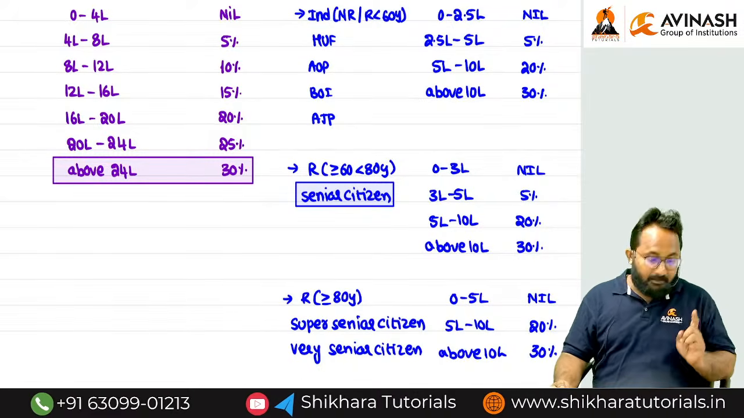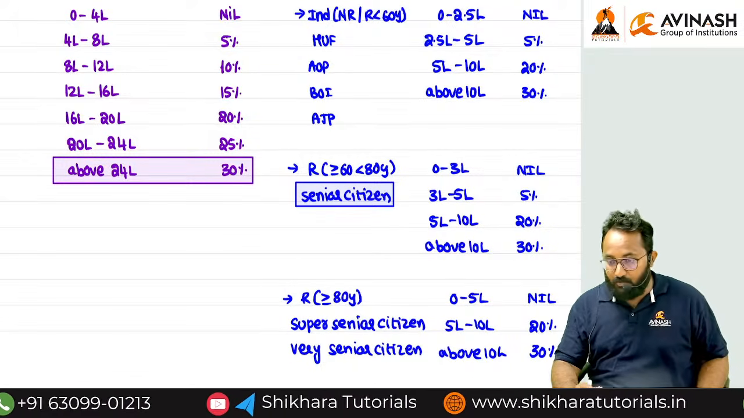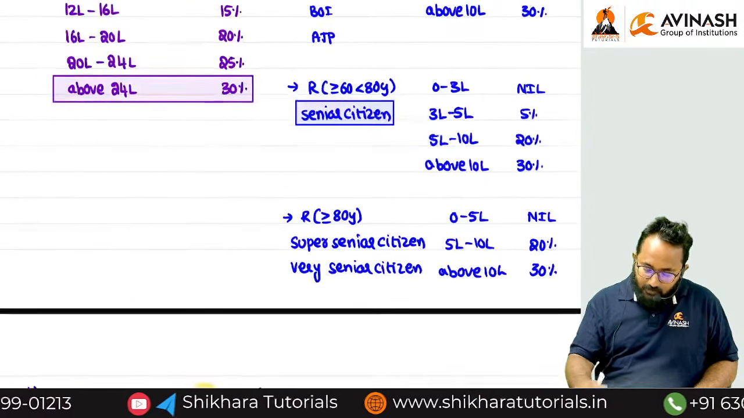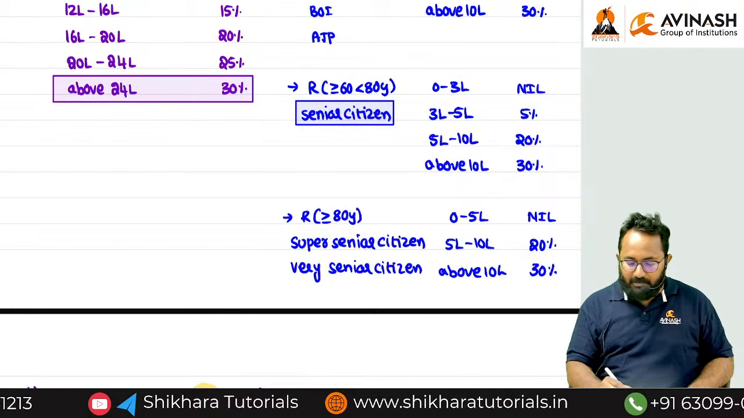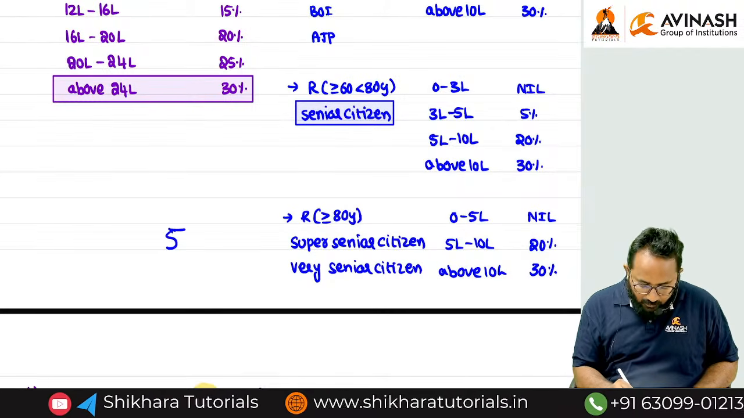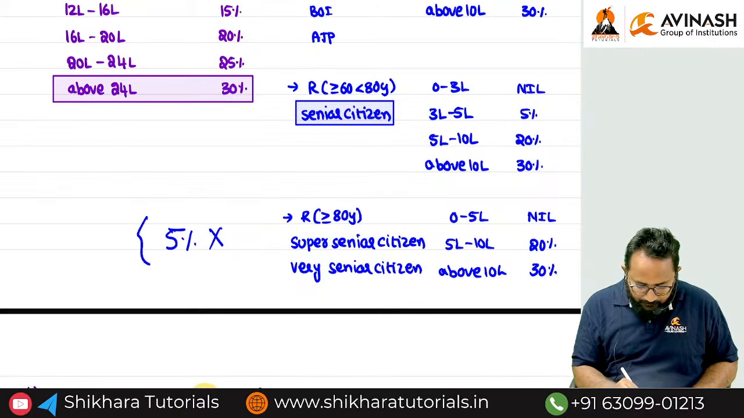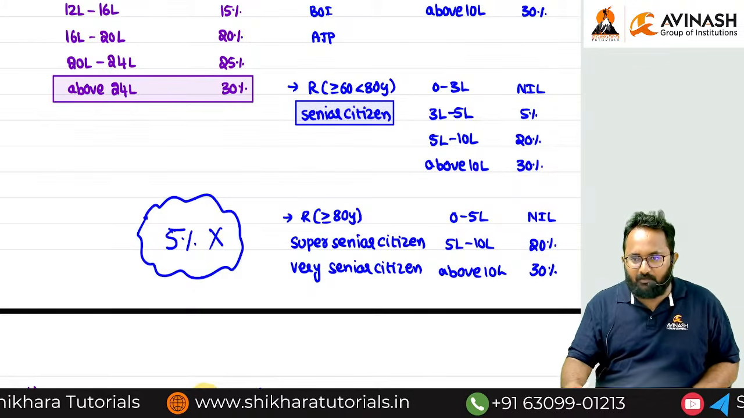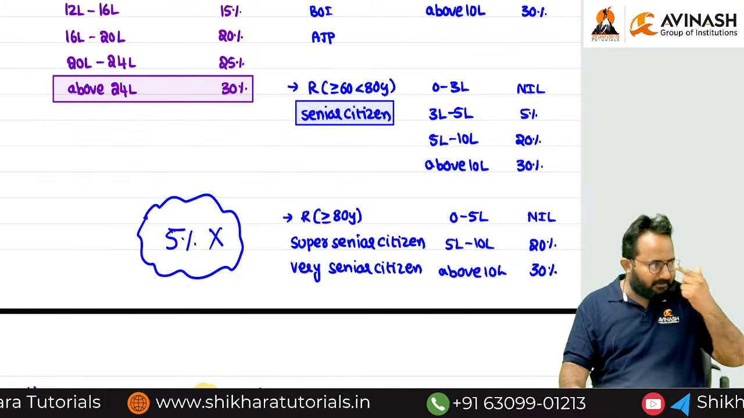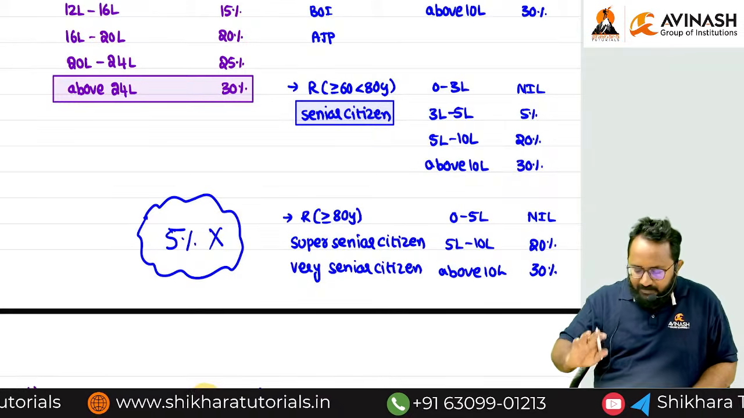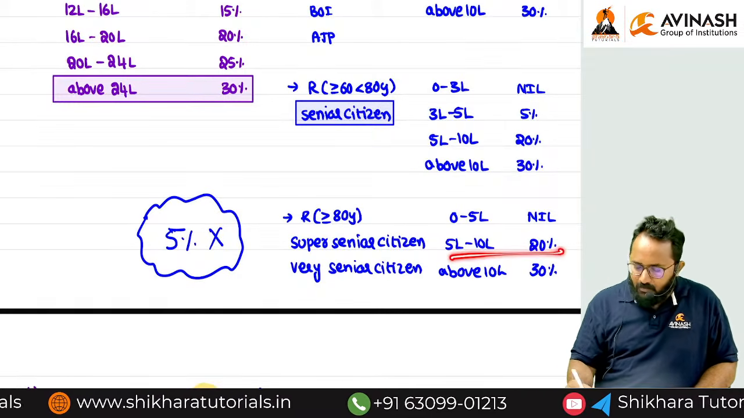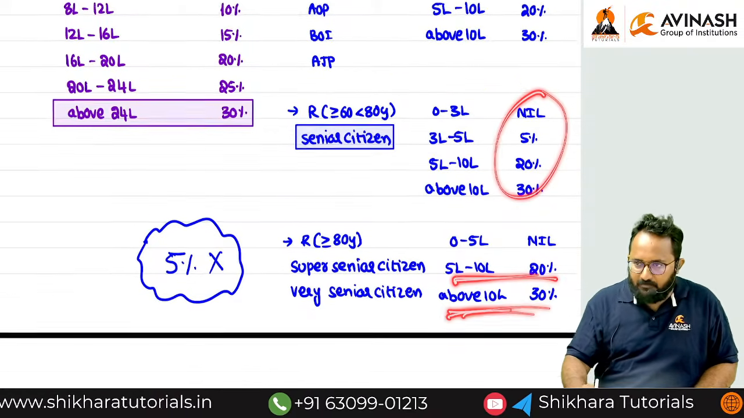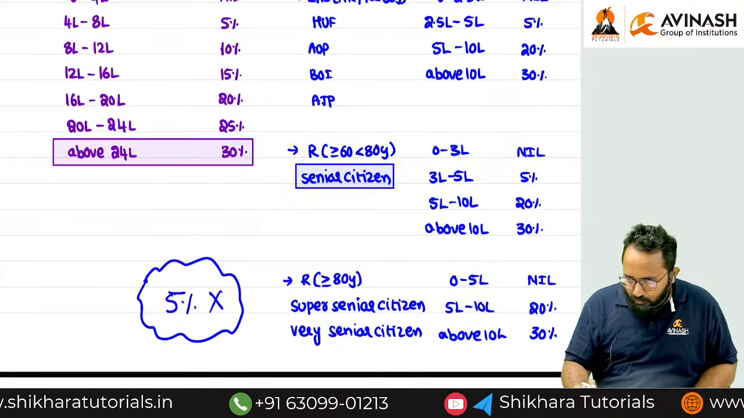Please remember, if the assessee is following the optional tax regime and the age is more than or equal to 80 years, here there is no 5% slab. These mistakes will cost nearly 2 to 3 marks in the total income questions. In some cases, they will definitely test this point. Many of us know, but by procedure we apply 5%. That is wrong, remember.